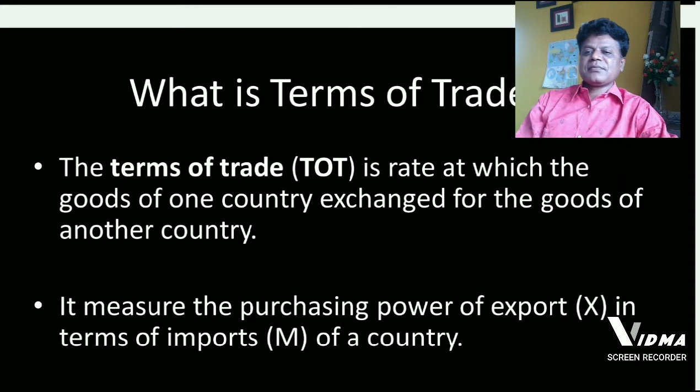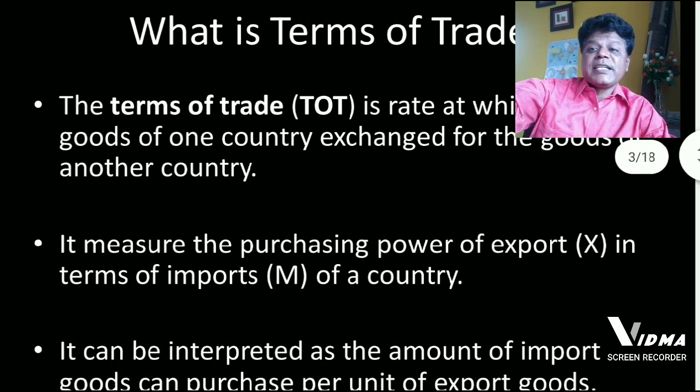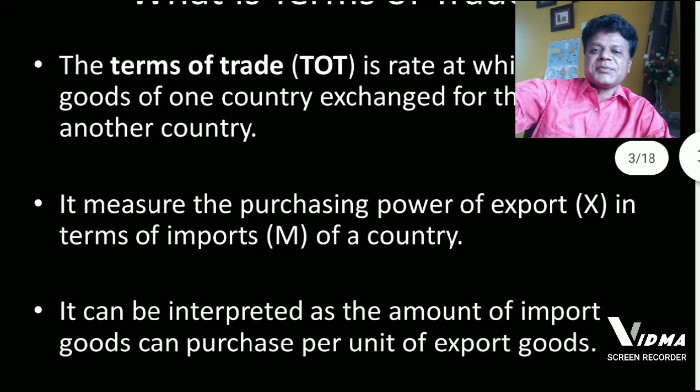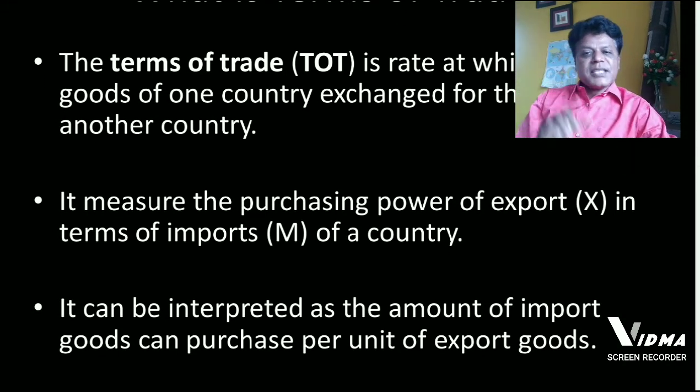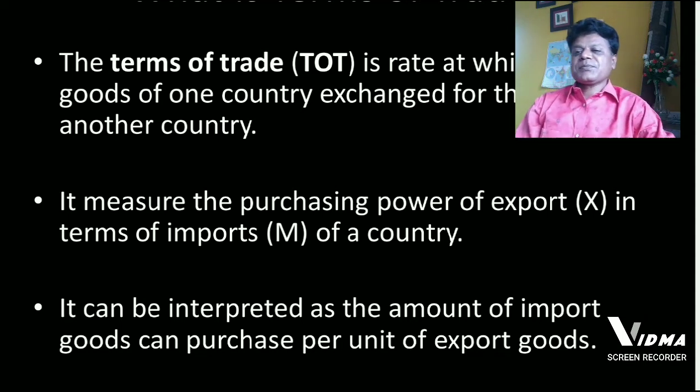It measures the purchasing power of exports in terms of imports of a country. This we need to keep in our mind. It expresses the purchasing power of exports of a country in terms of imports. It is expressed in terms of exports and imports.